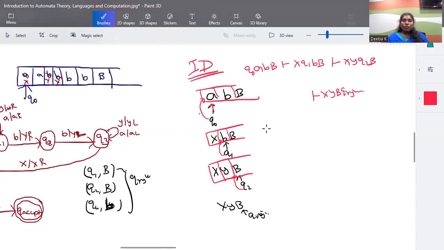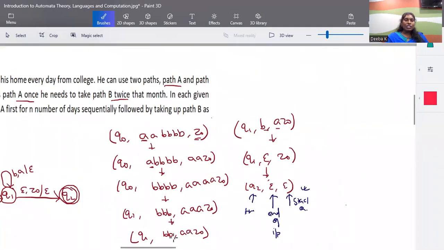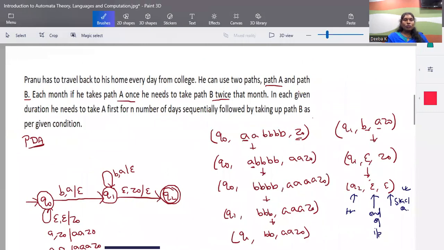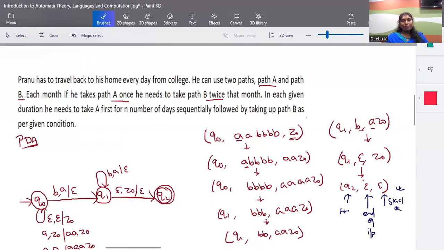When you want to write it as a whole, from Q0 with the input ABB, we go to the Q reject state. On multiple transitions, we received this, so you can write it as XYB Q reject. The input is rejected at this place. This is called multiple moves. When it is the closure, the asterisk symbol, it is the Kleene closure step: on zero or more moves from this state, we reach this state. So this is called the multiple moves transition. Whenever a scenario is given, we have to try to find its corresponding language description. Once the language description is known, it will be easy for us to convert it. Okay, thank you.